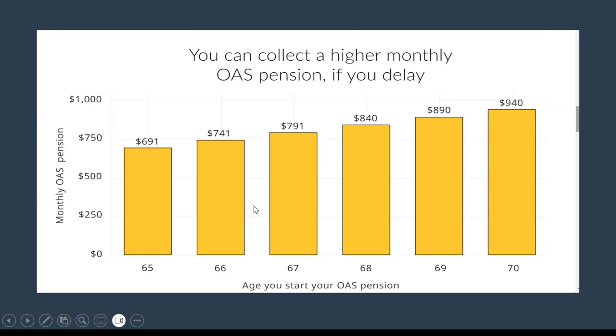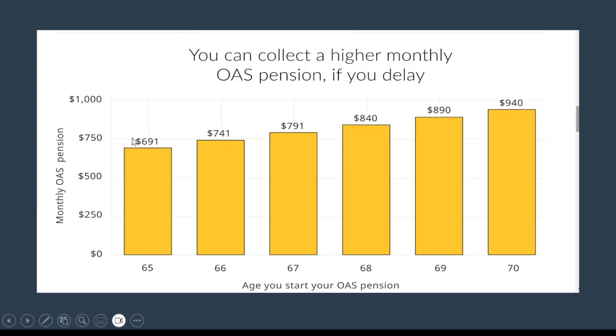But if you delay receiving your OAS pension until the age of 70, then every month you will receive $940. So it really depends on your needs. Some people say, "Oh, I just want to receive my OAS as soon as I'm qualified." So that will be at 65, and you receive this amount of money for the rest of the years in the future.